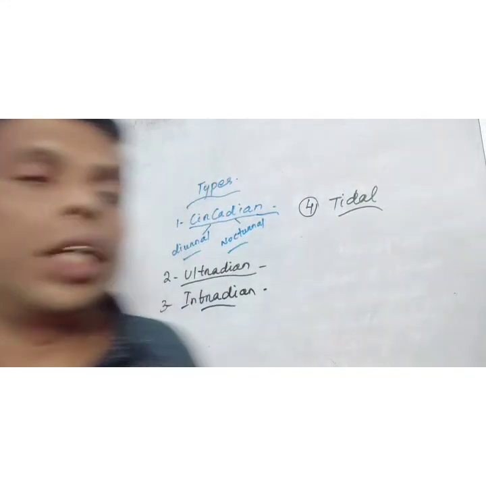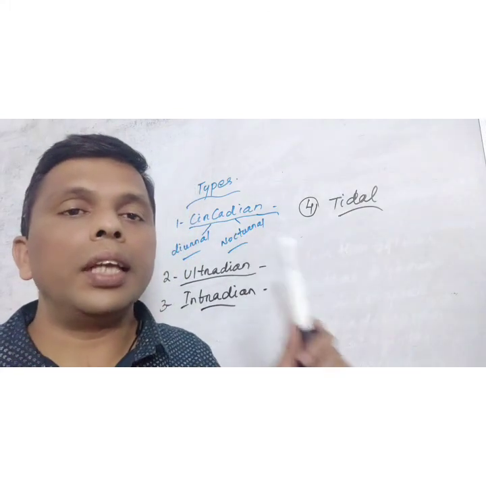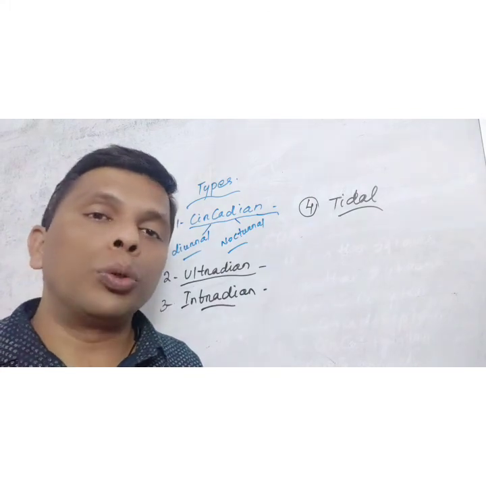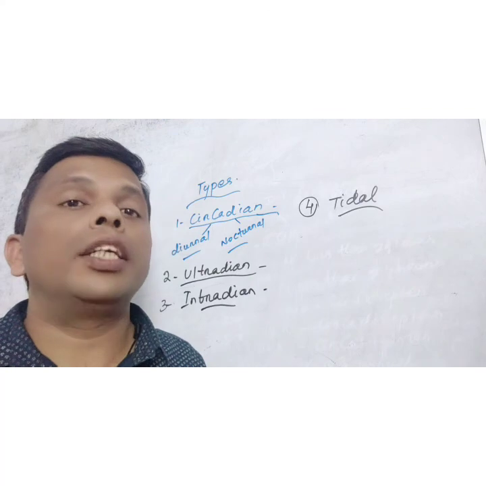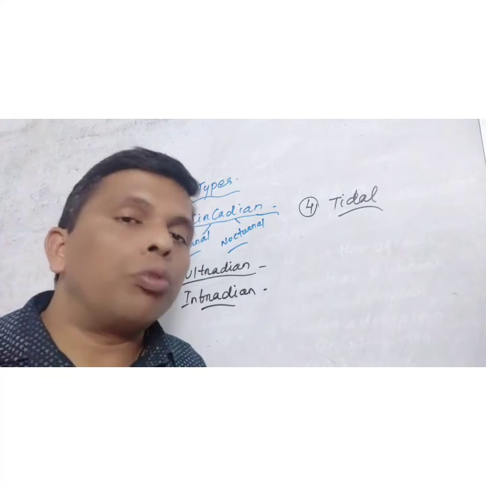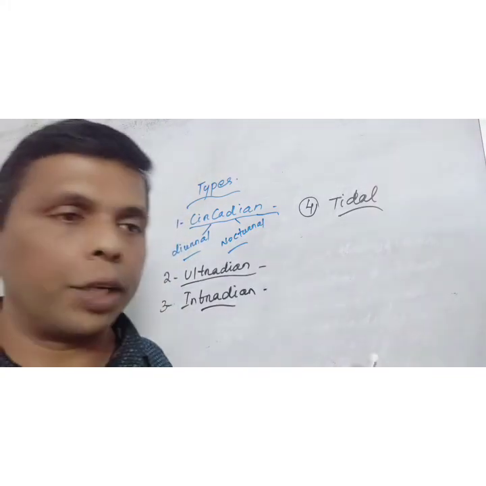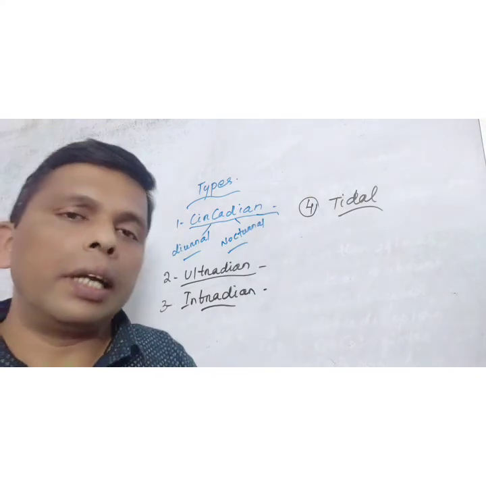Due to the attraction of the sun and moon, there is instability of water in the sea. The water comes nearest to the land surface at its peak activity, and is farther from the land at minimum activity. Such rhythms are called tidal rhythm.